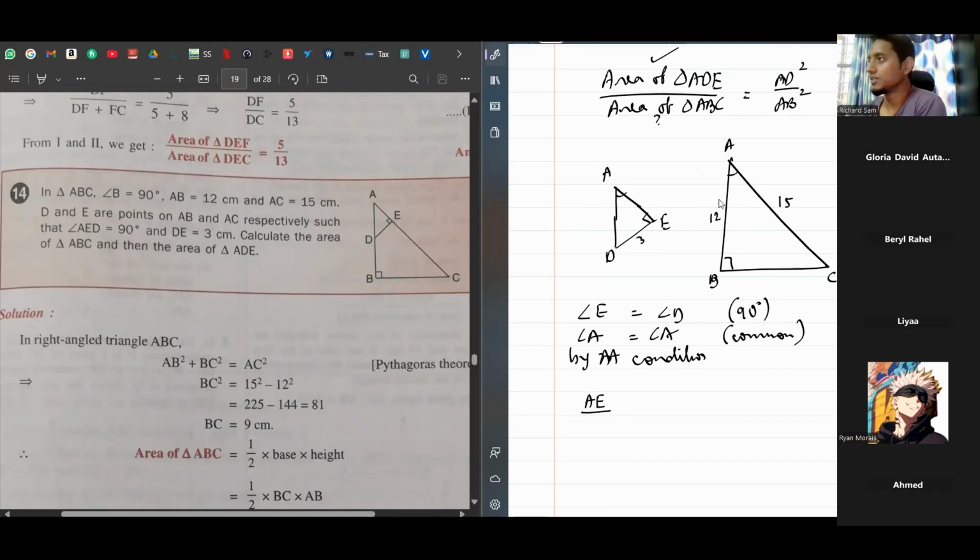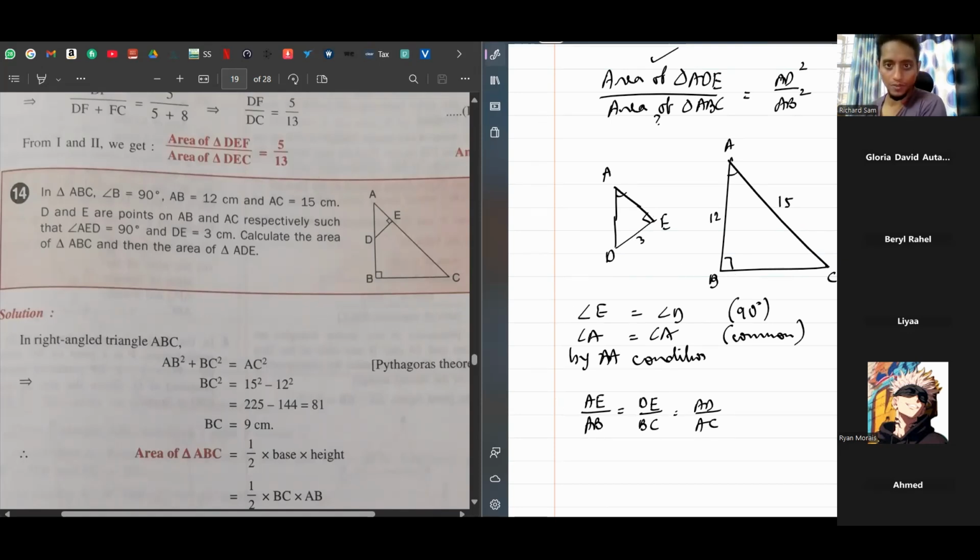AE is corresponding to AB. How do we figure this out? See, AE is between the known angle and the 90 degrees, which is AB. Then DE upon BC, because it's between the 90 and the unknown angle. And last, AD upon AC, because that's the hypotenuse for both the triangles. So like this you're comparing.